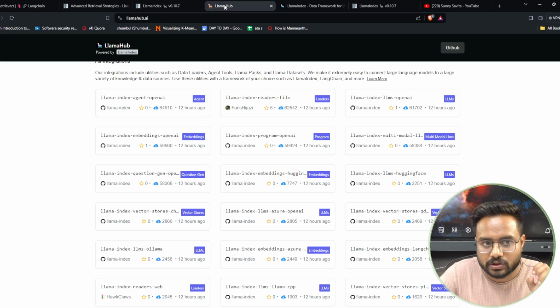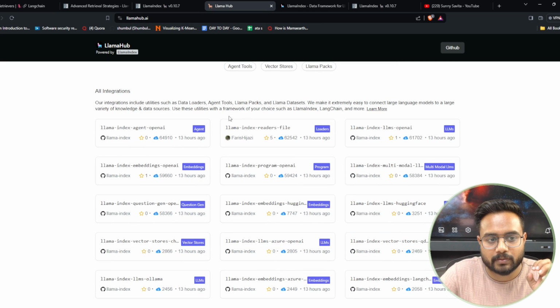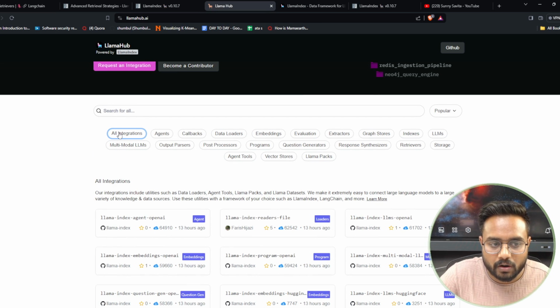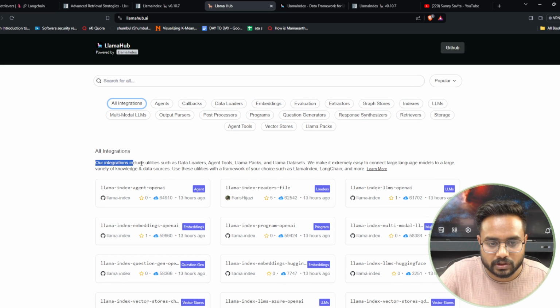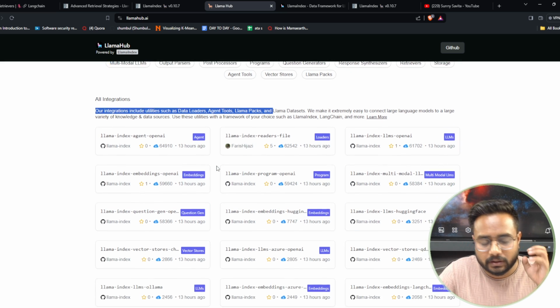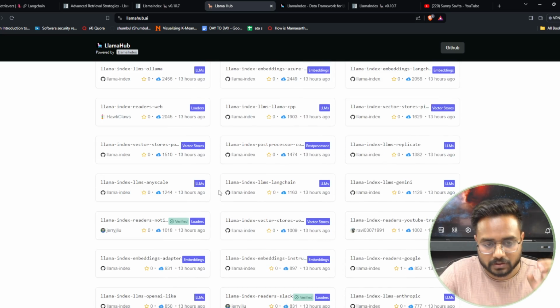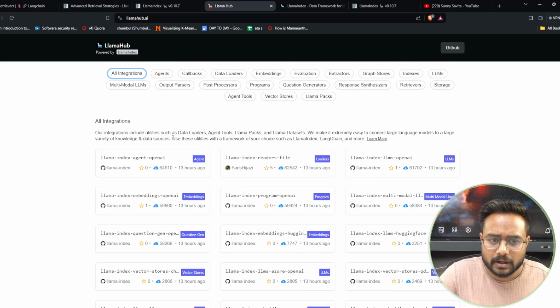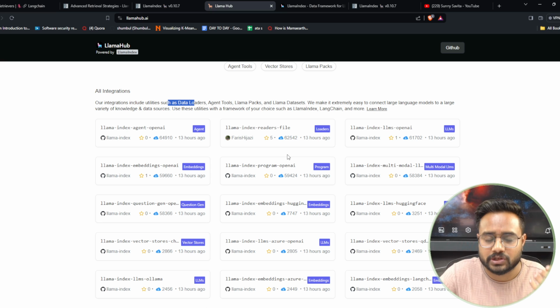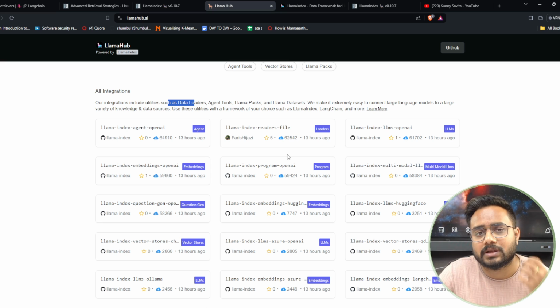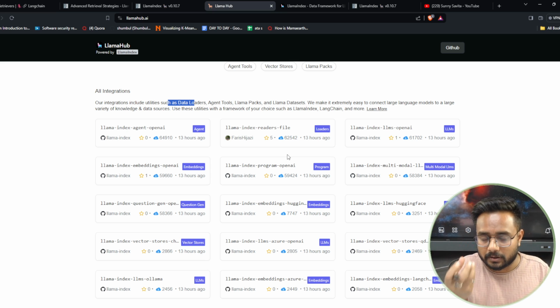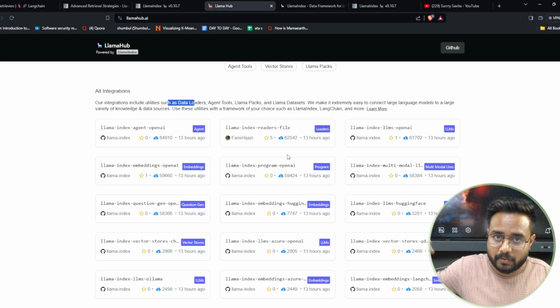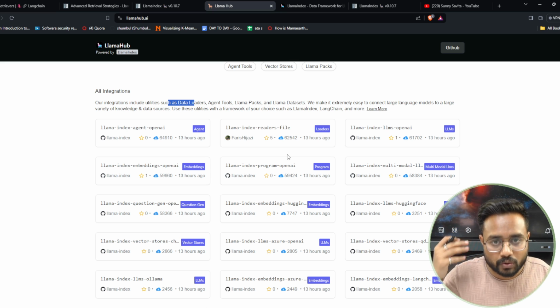Now here you just need to search for Llama Hub. Once you search for the Llama Hub, you will find all the integrations: data loaders, agent tools, Llama Packs, Llama Datasets, everything they have provided over here. You will find different data loaders and different agents. What is an agent? An agent is third-party software. By using the agent we can connect our LLM with third-party APIs and so on. That thing I will also try to cover, don't worry.